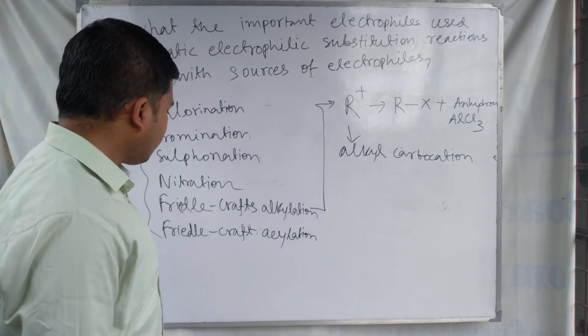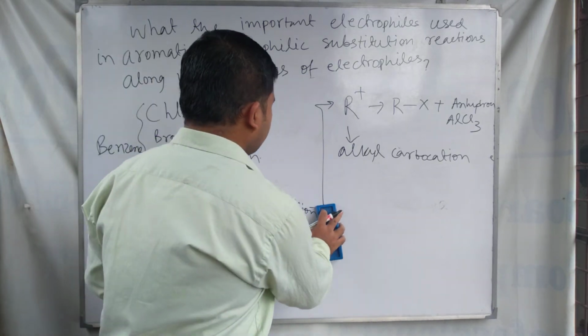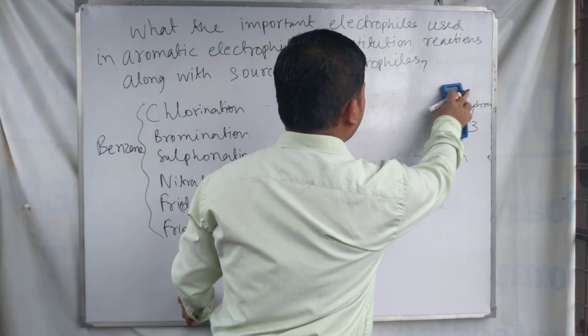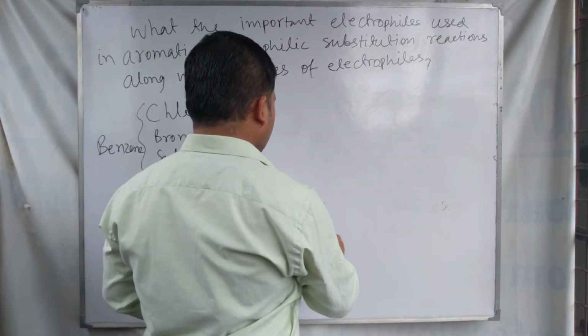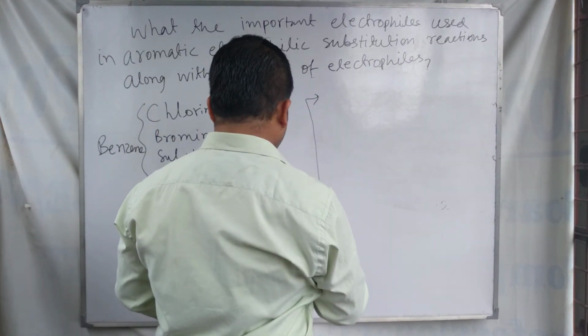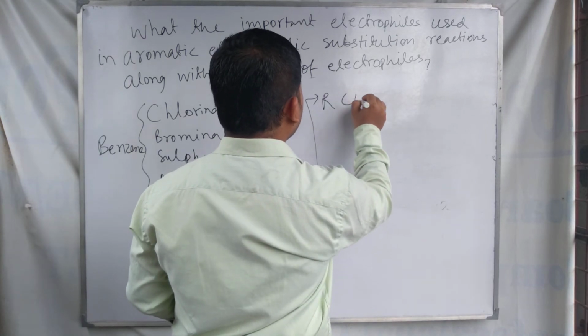Okay, so the next substitution reaction, and it is the last substitution reaction that we discuss in this class, is the Friedel-Crafts acylation reaction, and RCO plus.